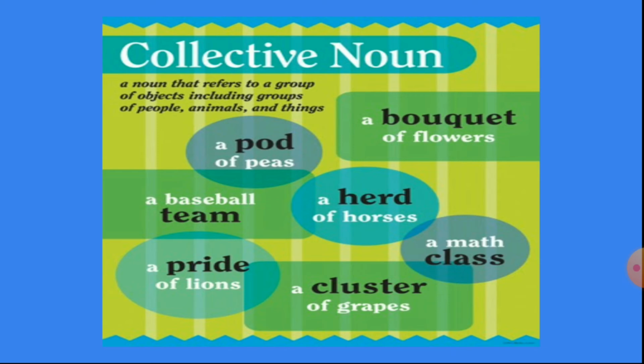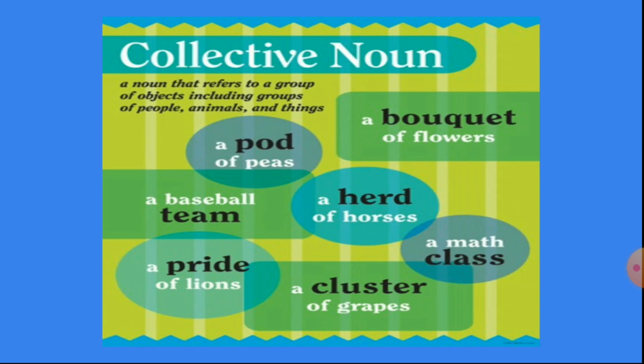But if it is more than one, then we can say a bouquet of flowers. Please see to the pronunciation. A bouquet of flowers. A pod of peas. A baseball team. A herd of horses. A math class.